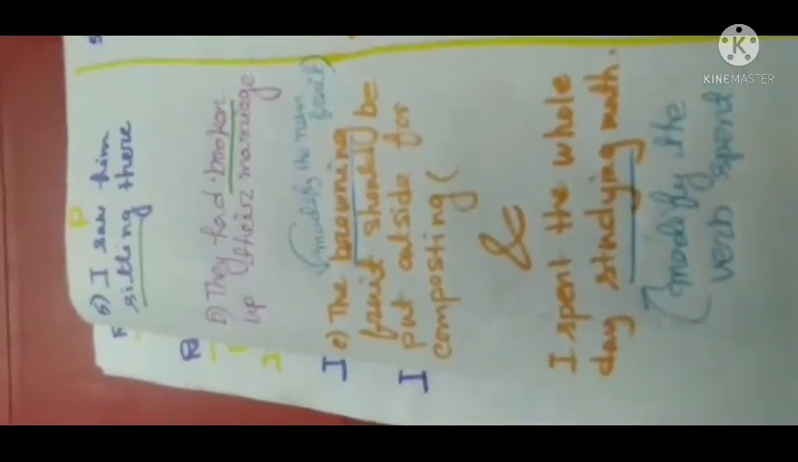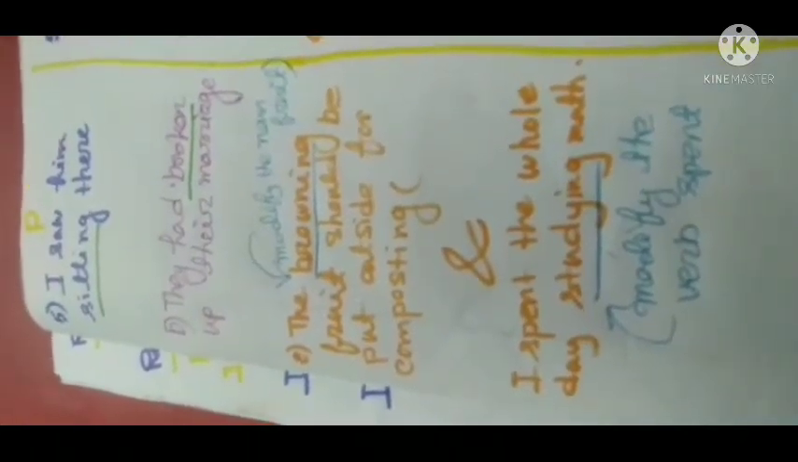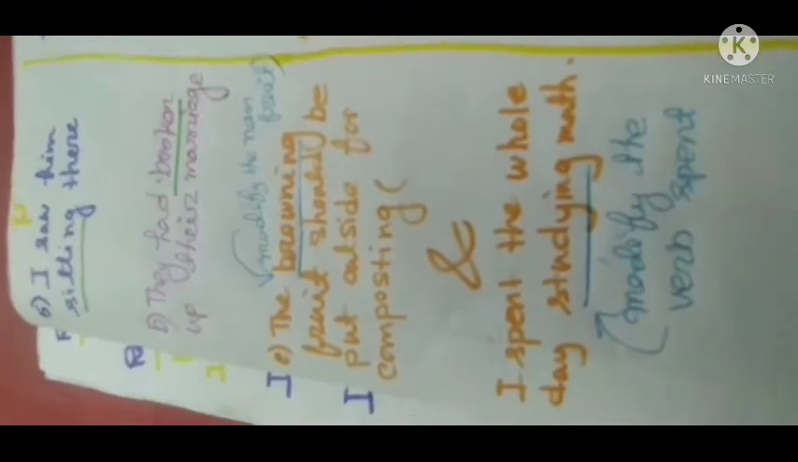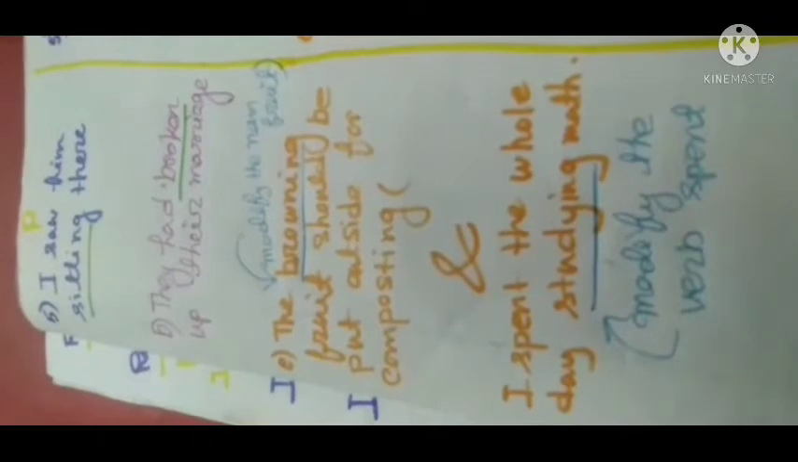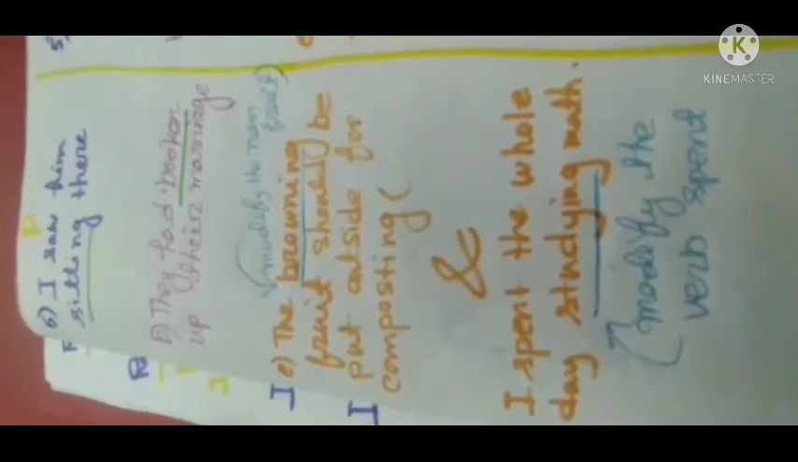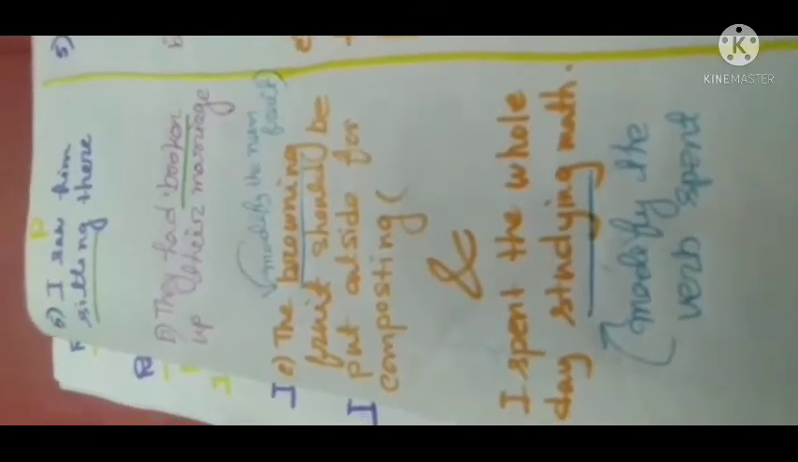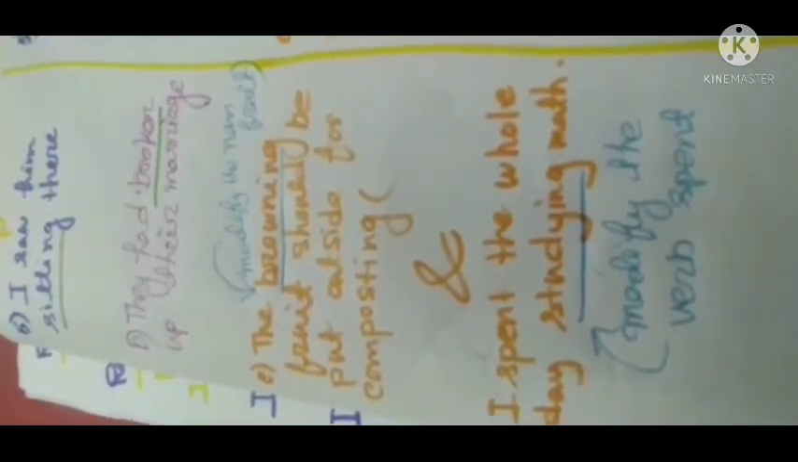Next one, see, here participle. I spent the whole day studying math. Here studying modifies the verb spent. I told you students that sometimes an adjective will modify the verb also. So here studying is a participle and it modifies the verb spent.